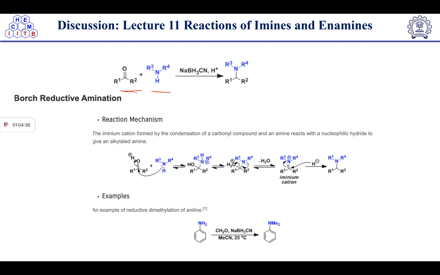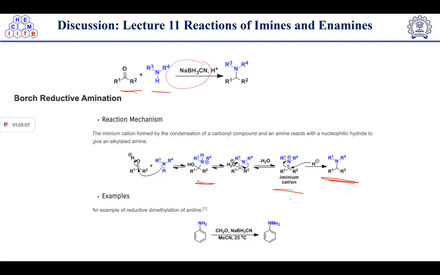You can see that this amine is attacking the ketone to form this type of intermediate, which further undergoes proton transfer followed by elimination of a water molecule to give the iminium cation. Then hydride ion from sodium cyanoborohydride will attack this electrophilic center to form the corresponding amine. Okay, so an example is given here.